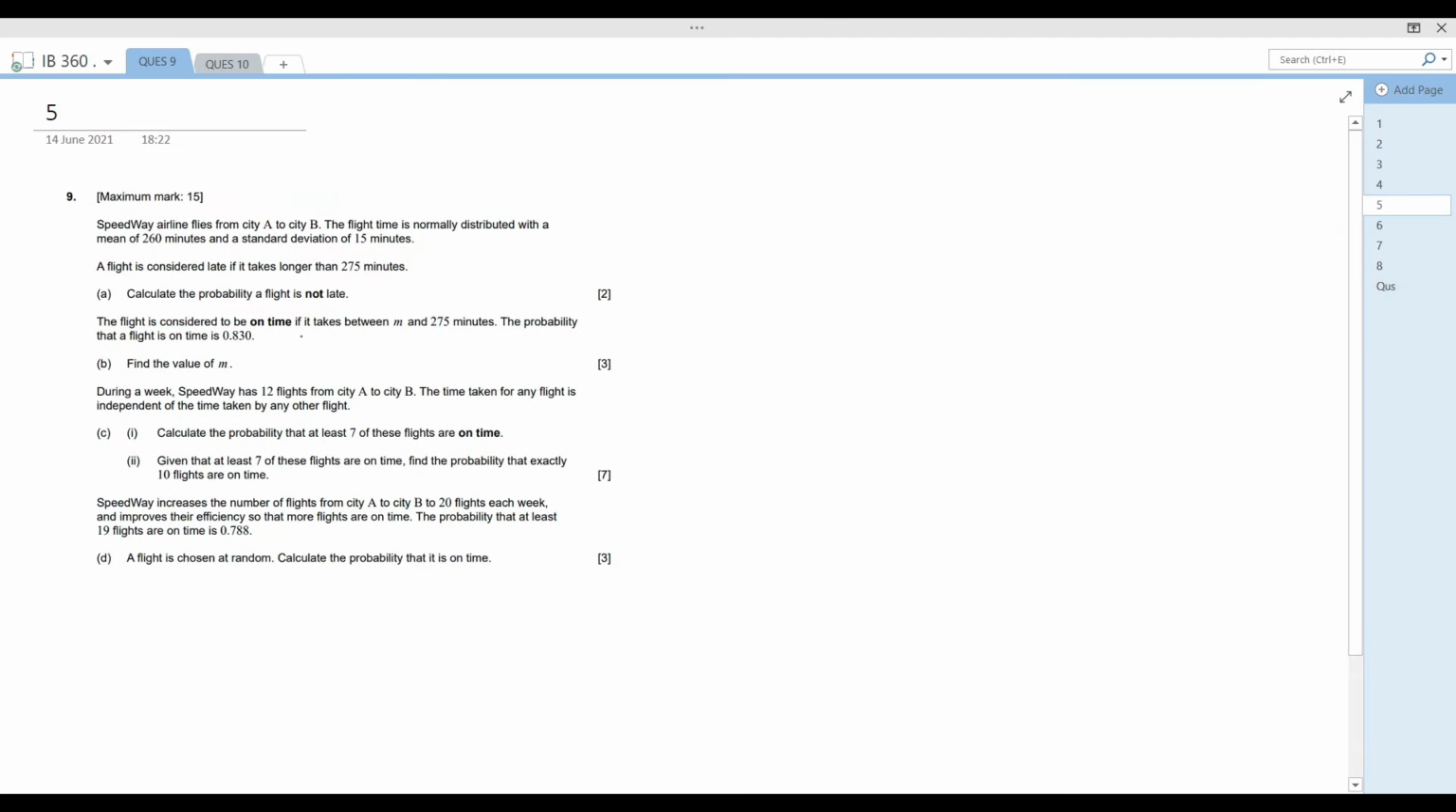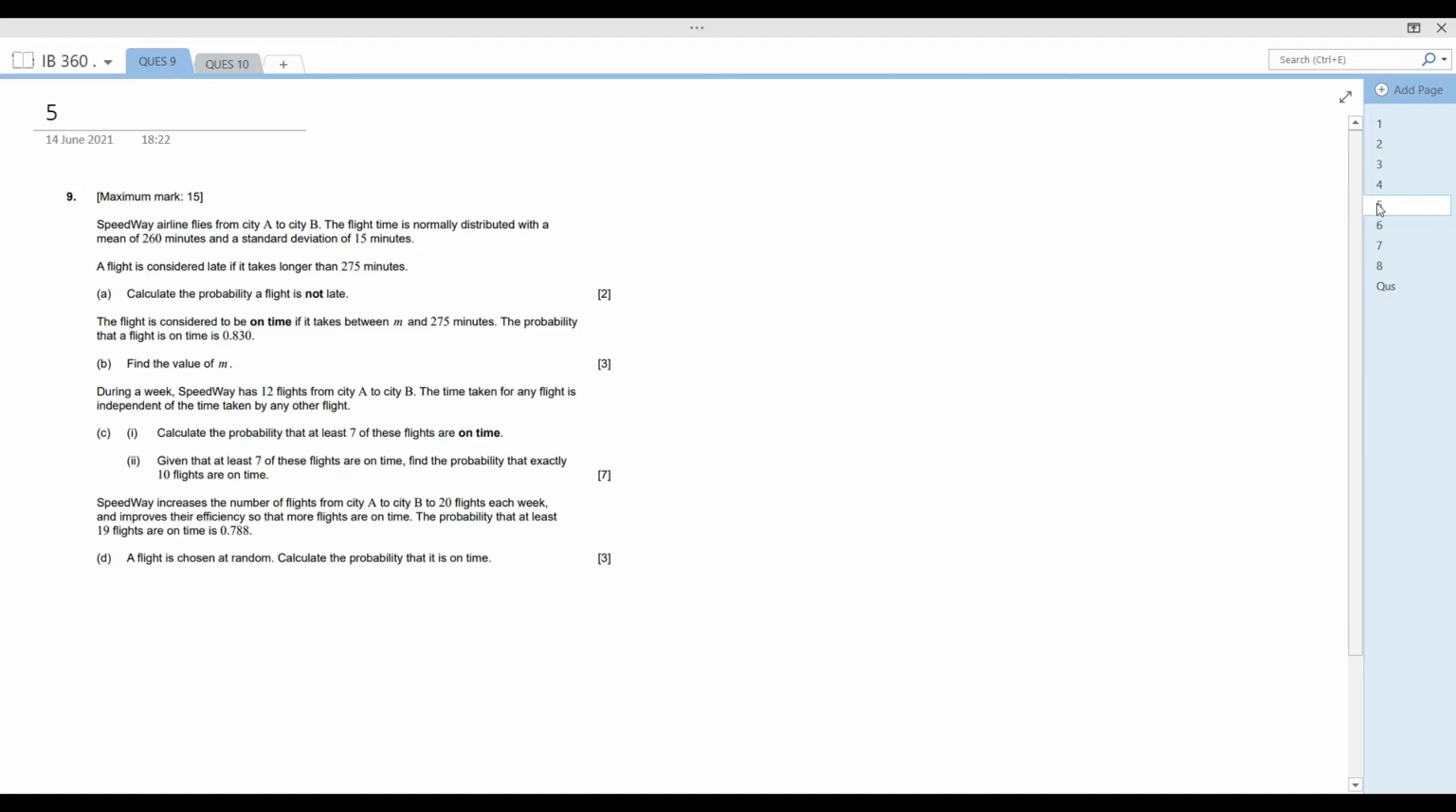Speedway increases the number of flights from city A to city B to 20 flights each week and improves their efficiency so that more flights are on time. The probability that at least 19 flights are on time is 0.788. Okay, so this is the probability. Again, we need to give. One more thing I just need to tell you.